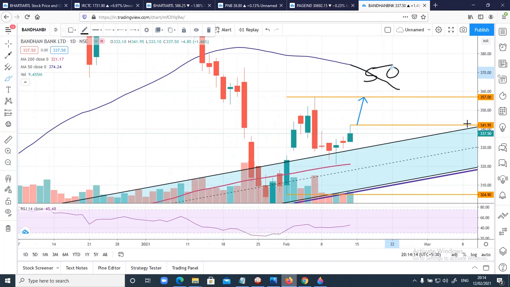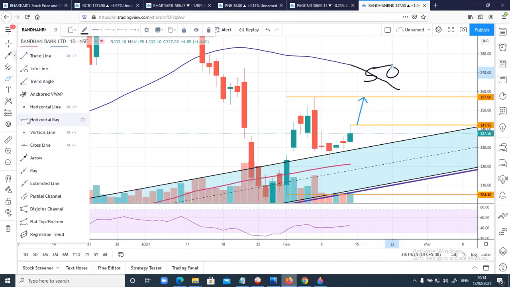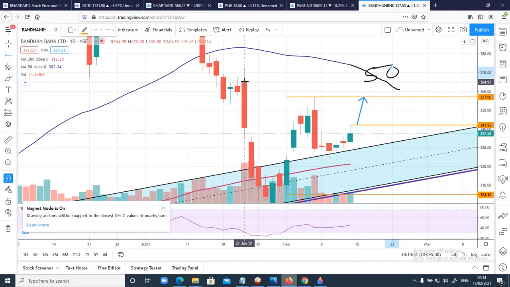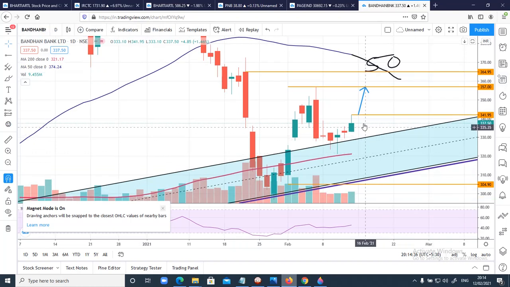So in case we see price trading above 341.95, we can go for a long position for a target of 357, and the next target will be somewhere around the 50 moving average. And before that we may have some more targets, that is resistance I'm drawing here. You can check it out. This will also be a key level, that is 364.95. And what if tomorrow prices again retrace down?